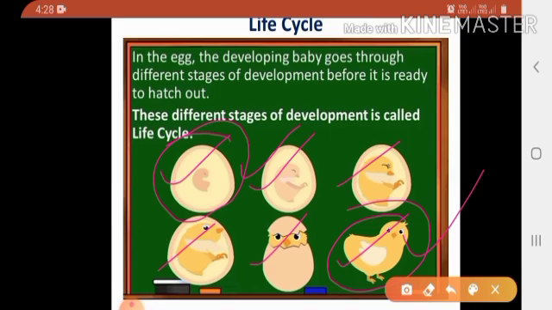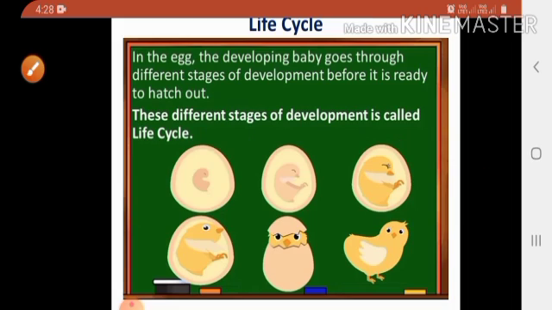For example, when you are born, you are a small baby, but with development you started crawling, then talking, then walking. Talking, walking are different stages. Similarly, every animal undergoes different stages in its lifetime. Okay children, clear? These stages of development are called life cycle.